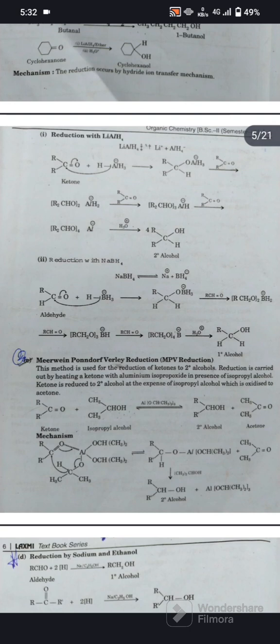Next is MPV reduction. This method is used for the reduction of ketones to secondary alcohols. Reduction is carried out by heating a ketone with aluminum isopropoxide in the presence of isopropyl alcohol. The ketone is reduced to a secondary alcohol at the expense of isopropyl alcohol, which is oxidized to acetone. Here we can see that the ketone reacts with isopropyl alcohol and converts into a secondary alcohol with release of acetone.